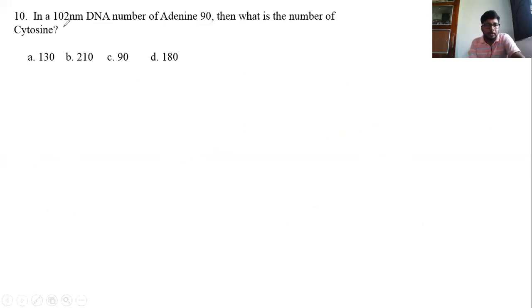Here the question says, in a 102 nanometer DNA, the number of adenine is 90, then what is the number of cytosine? Similar problem, but here the total number of bases is not clear. So here we have to use another concept from the physical structure of DNA, which gives the number of bases in a unit length of DNA.